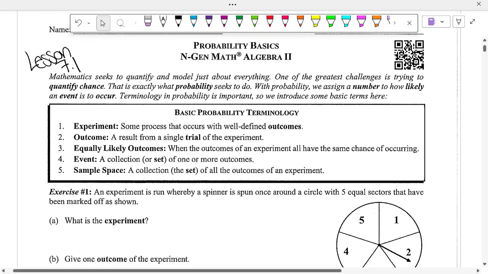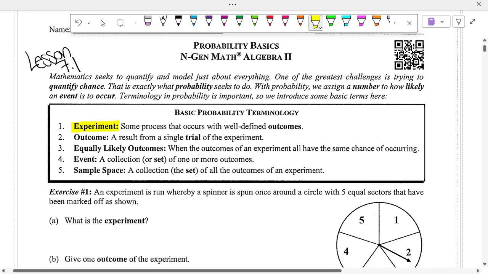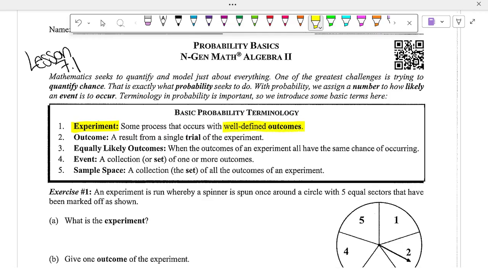So, just some basic terminology of probability. An experiment is some process that occurs with well-defined outcomes. So, for example, if we turned our games into an experiment, basically how many trials we would have until we hit this number, that could have been an experiment.